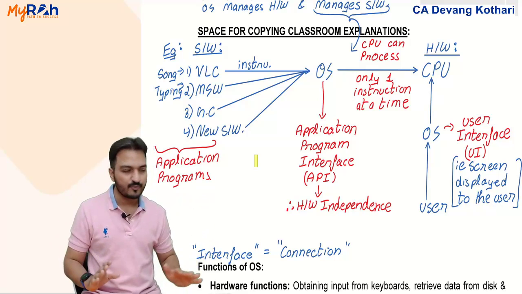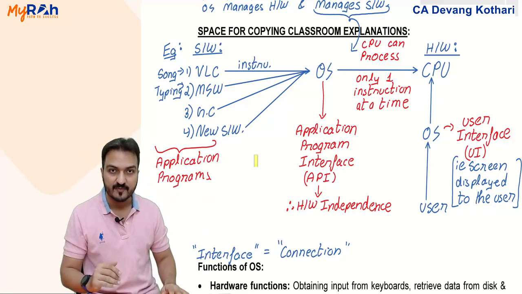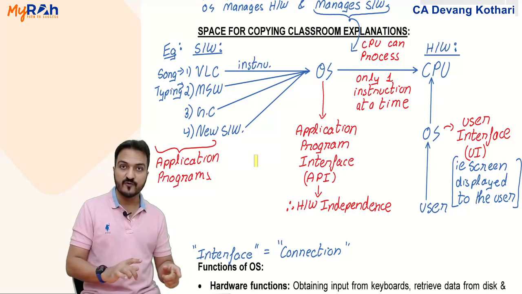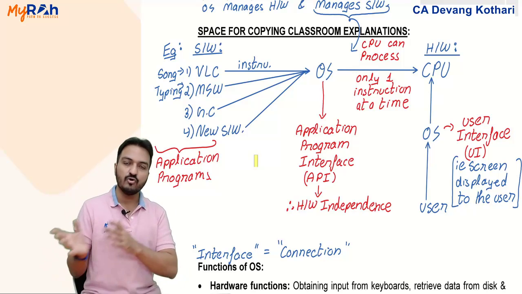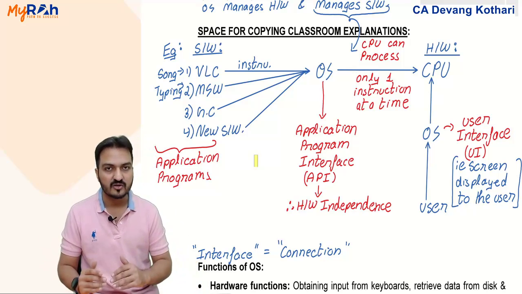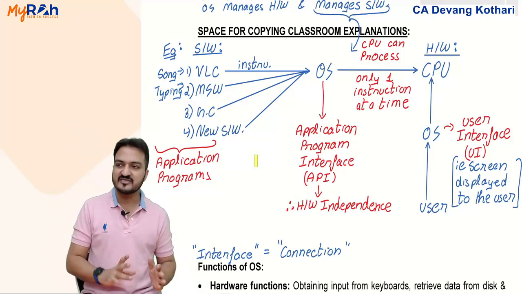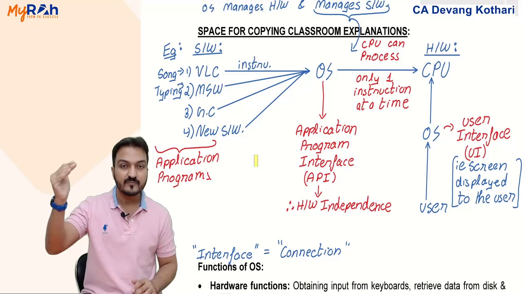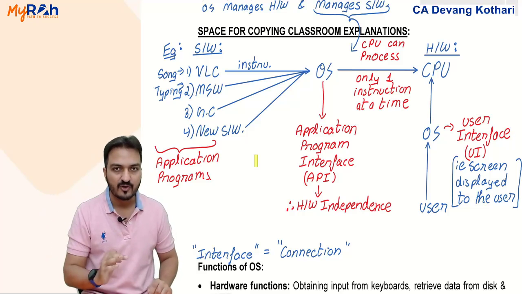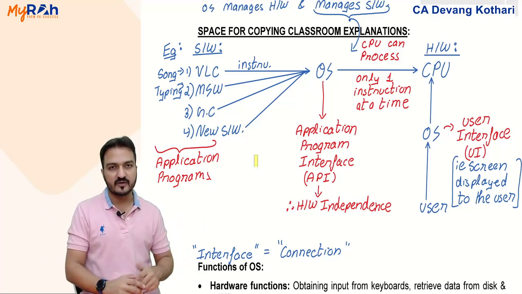I will tell the CPU that right now first you process VLC player, then you go for Microsoft Word, then you go for Google Chrome, then go back to Microsoft Word, go back to Google Chrome. By this time the song in VLC player is over. So now I tell the CPU to go back to VLC player. In short, when to process which program is also decided by the operating system.